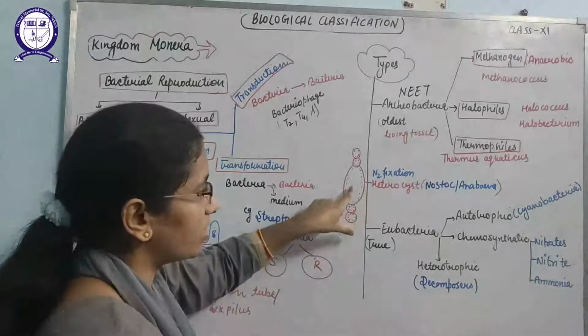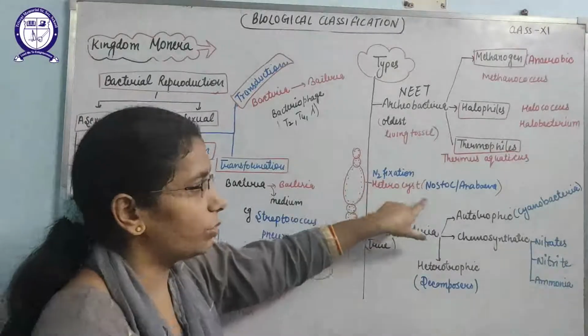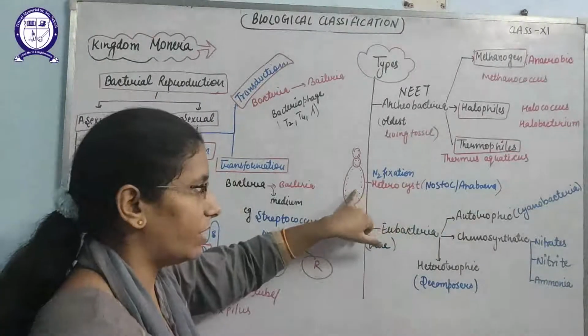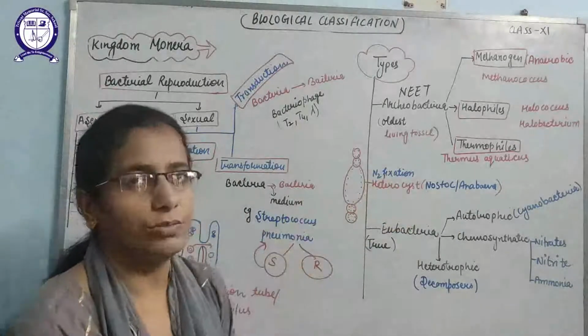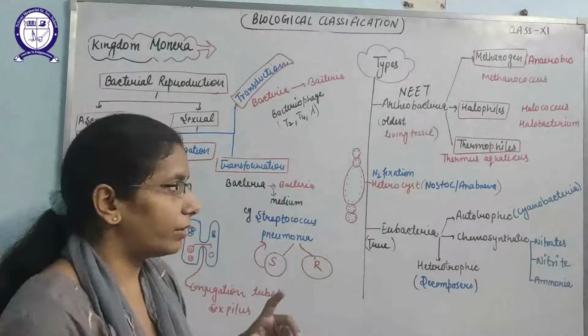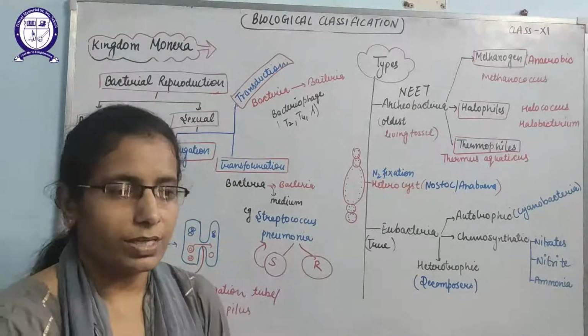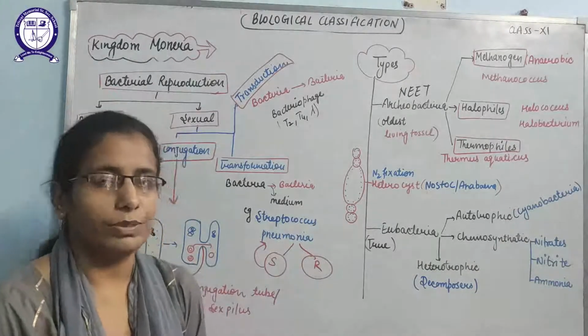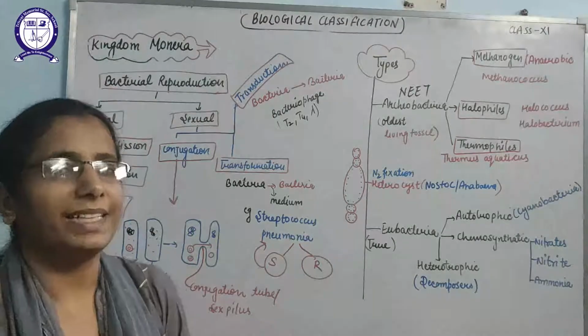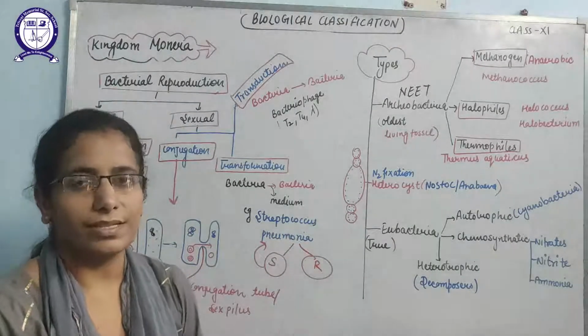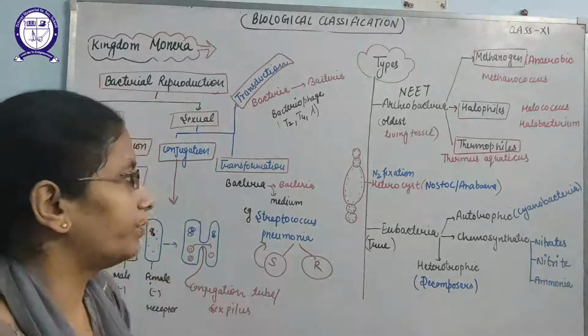But there is a special structure known as the heterocyst in Nostoc and Anabaena. This structure helps in nitrogen fixation, because Nostoc and Anabaena that contain the heterocyst have a special enzyme known as nitrogenase, which helps in the fixation of nitrogen to nitrates, and those nitrates can be used by the microbes.